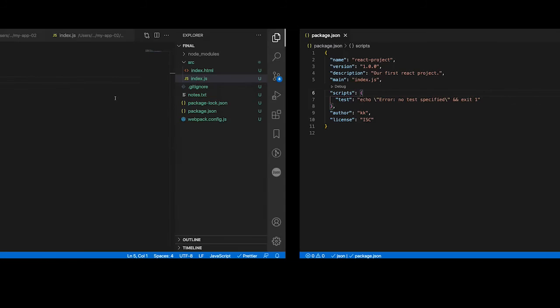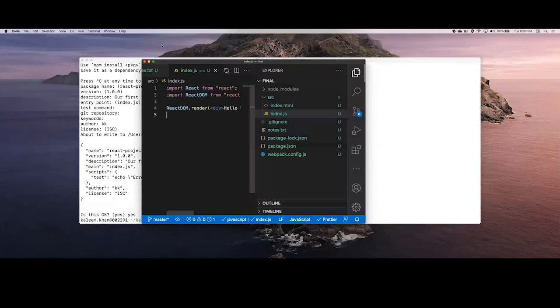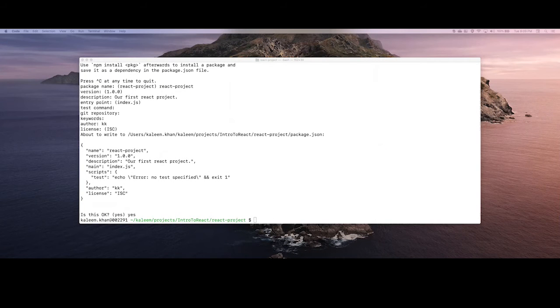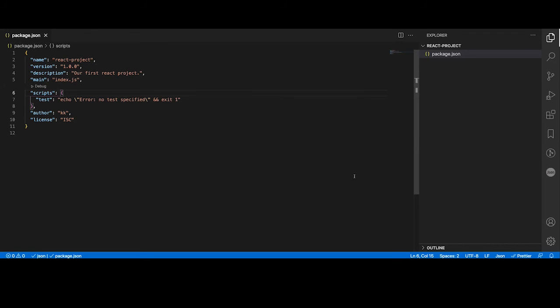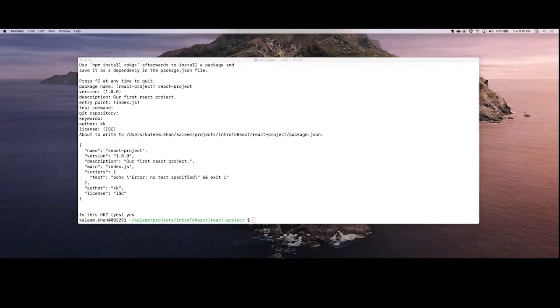Okay, so now let me just move this window. When we create any project, all projects have two types of dependency. One dependency is only for us, which will help us in the development, like a local dev server where you can deploy the file just for testing. And the second dependency is something which becomes a part of production. So suppose this is a React project, so we need to install React and React DOM. So let's install that.